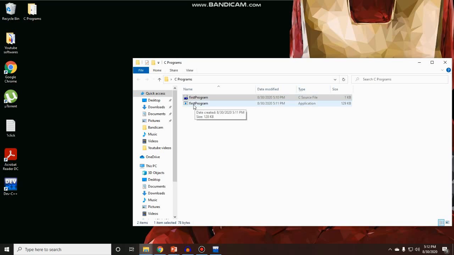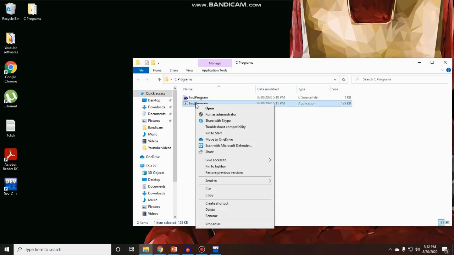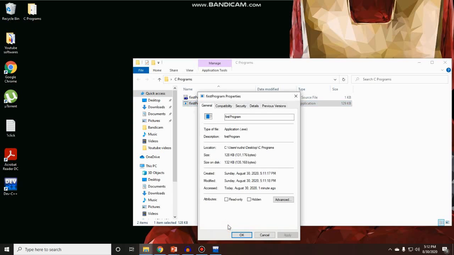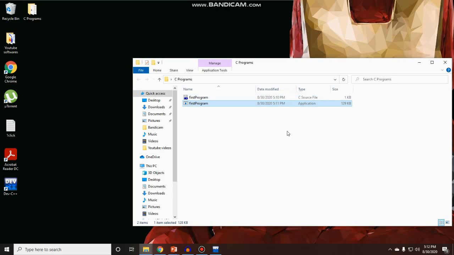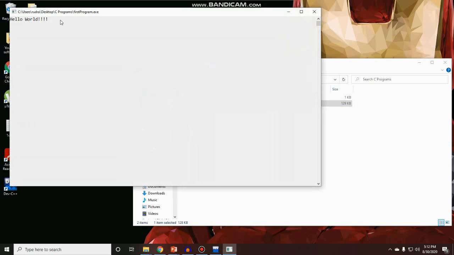So let us go to that folder, and you can see a new file, first program, has been created. If you go to the properties and see the extension, you can find the type of file is an application file, which is an executable file. The type is .exe. We do not need the compiler after we have created the executable file. So the compiler's work is only to transform from this to this. After that we can just double click on this exe file and it will run on its own. See, it is running on its own. Fine. Hello world is getting printed.